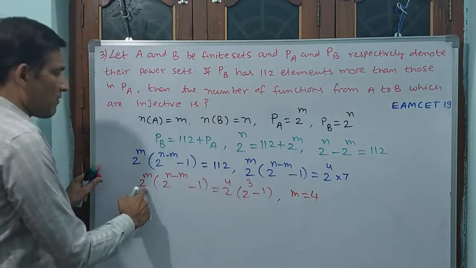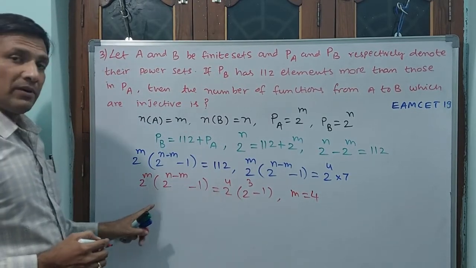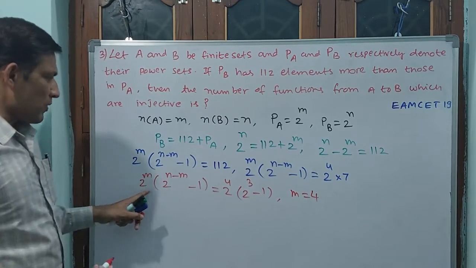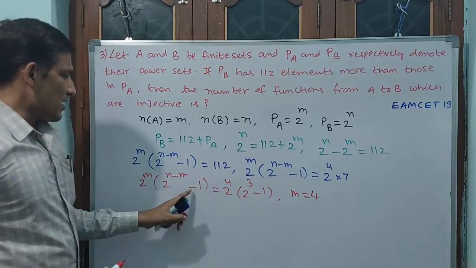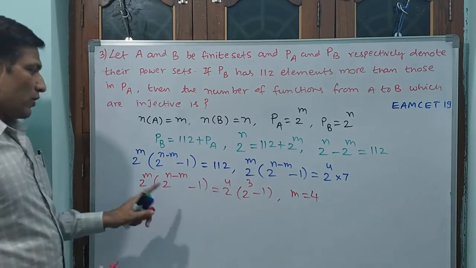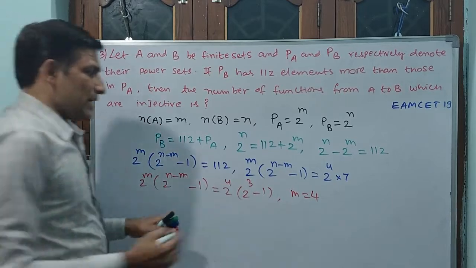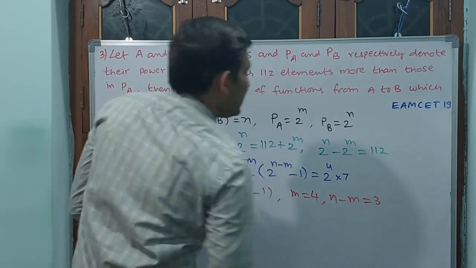Why? Because 2 power m is equal to 2 power 4. We know very well, 2 power m is equal to 2 power 4, and 2 power n minus m is equal to 2 power 3, minus 1 is equal to minus 1. That's all. Okay. See, m is equal to 4, but n minus m is equal to 3. Write down: n minus m is equal to 3.